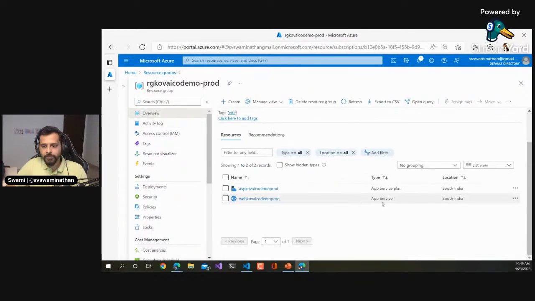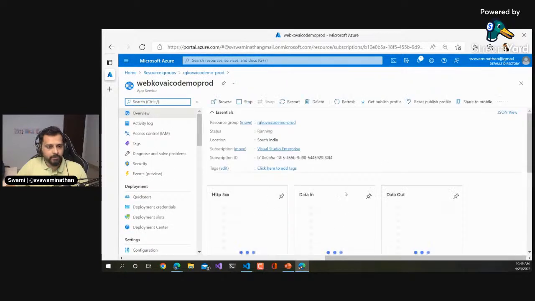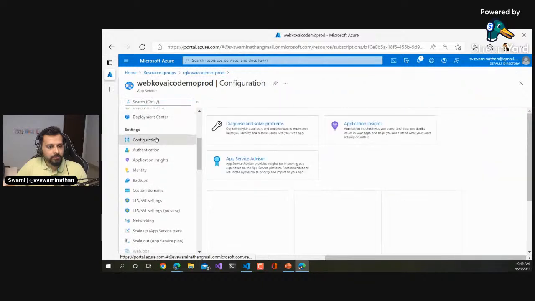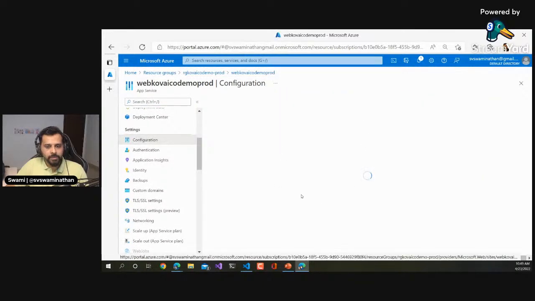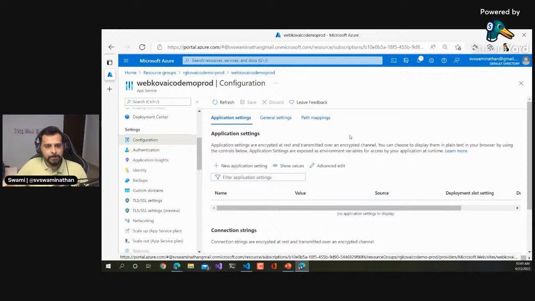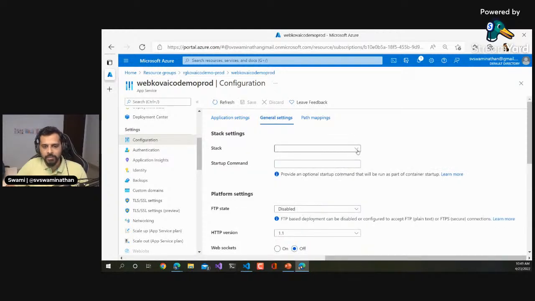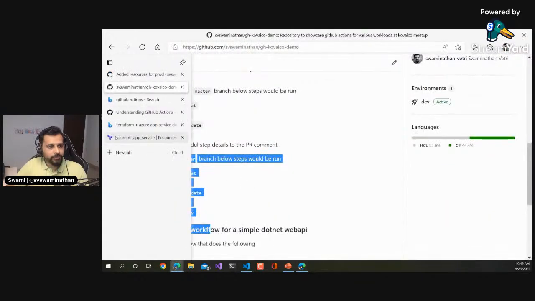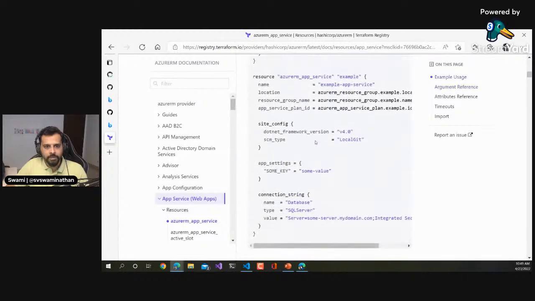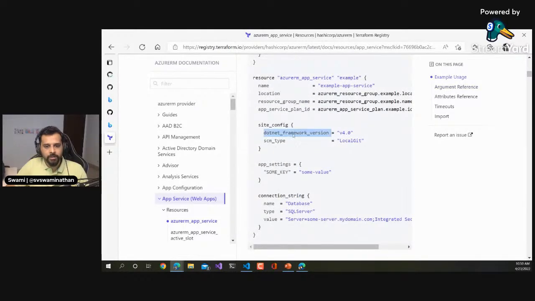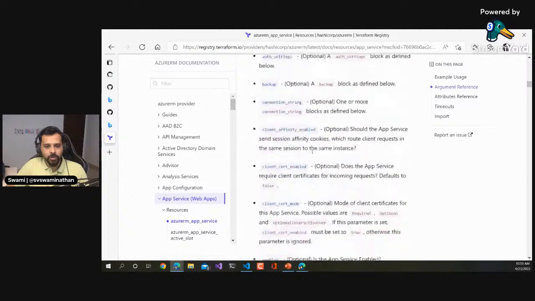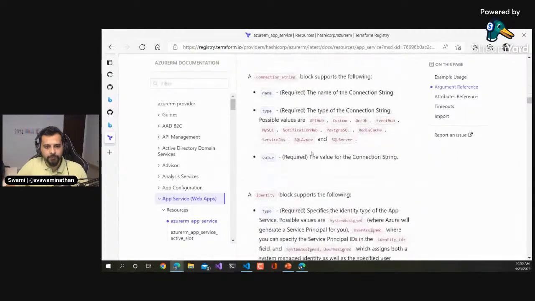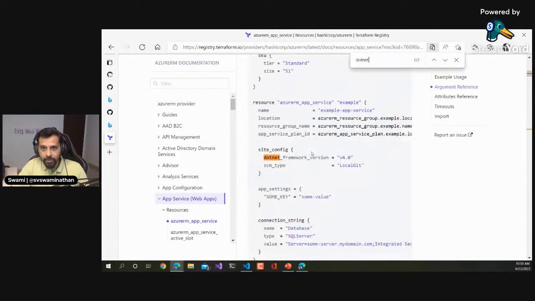Next, we'll deploy our .NET app into this infrastructure. I think I missed mentioning the stack. In the interest of time, I'll just set it as .NET. To explain the mistake: in the documentation, under the site config, we have these versions. You can set what .NET version you want, and that part I missed adding.